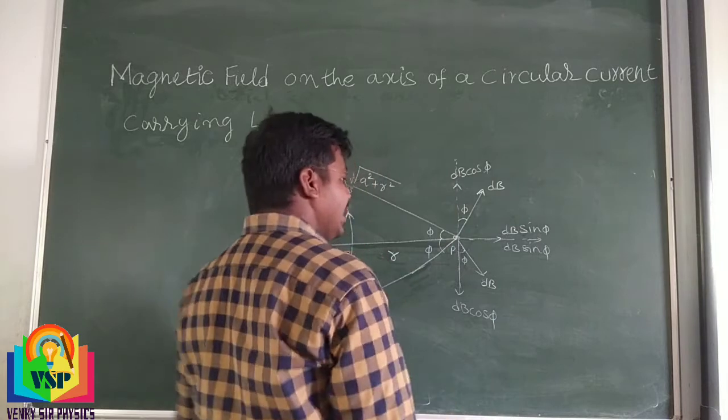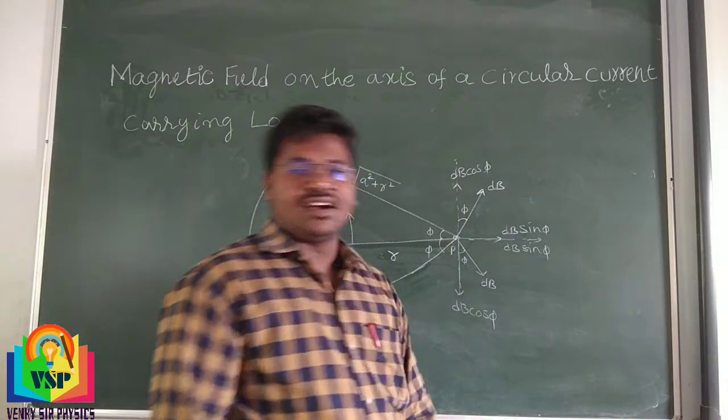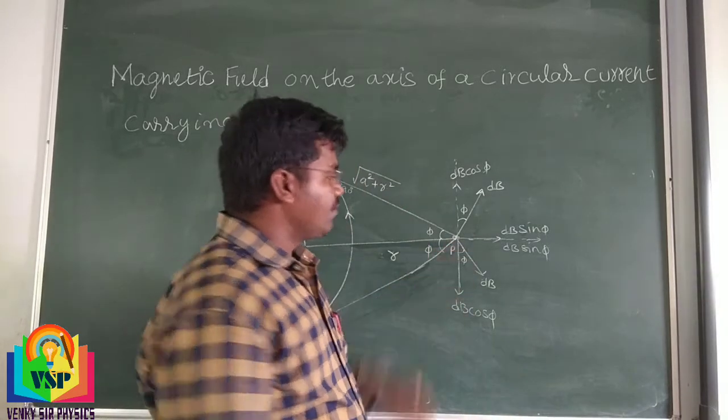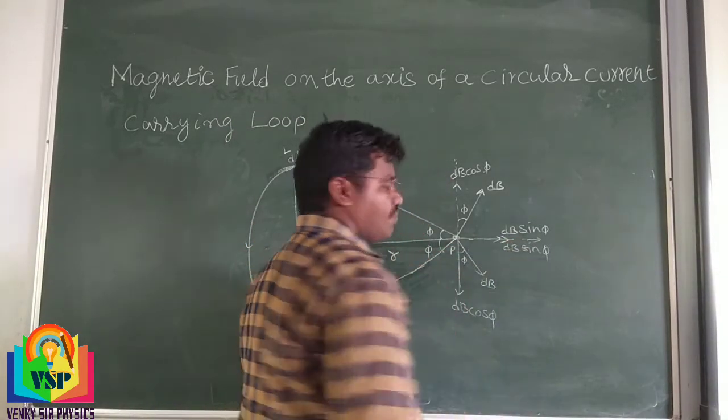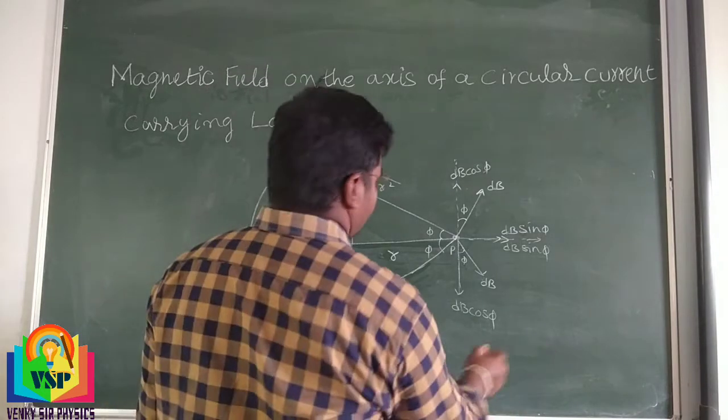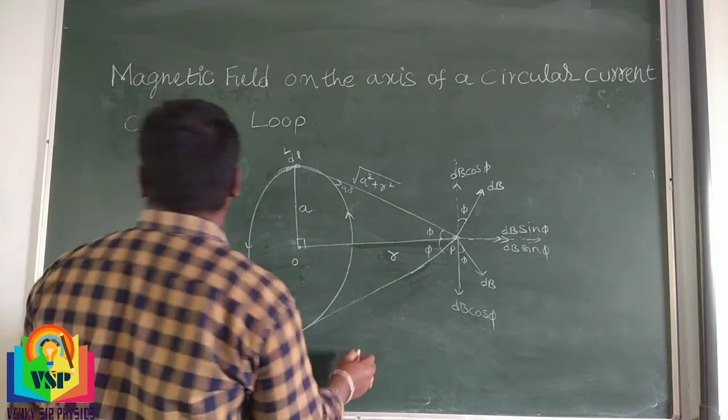Okay, the resultant magnetic field at point P is given by dB sin phi. Understand?